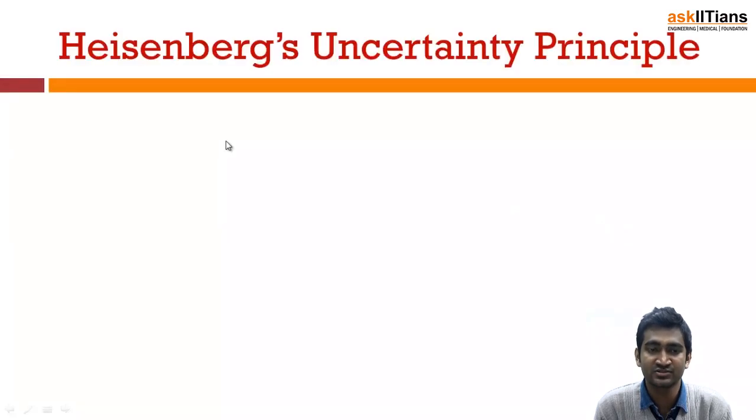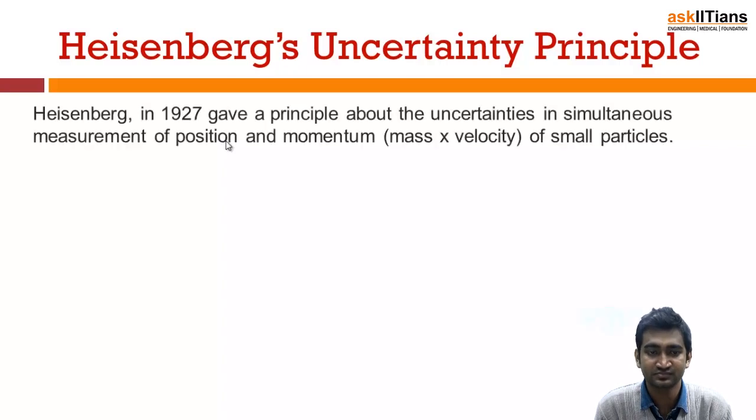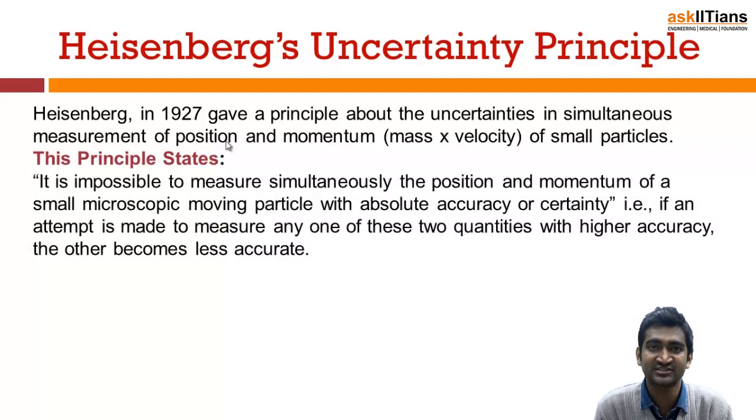First of all, we must know what is Heisenberg's uncertainty principle. He gave this law, with uncertainty in position and velocity. The law states that it's impossible to measure simultaneously both the position and momentum of a small microscopic moving particle with accuracy.